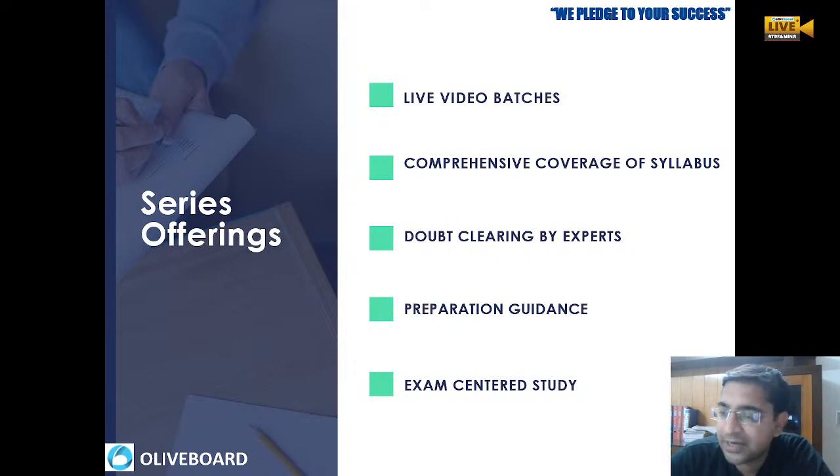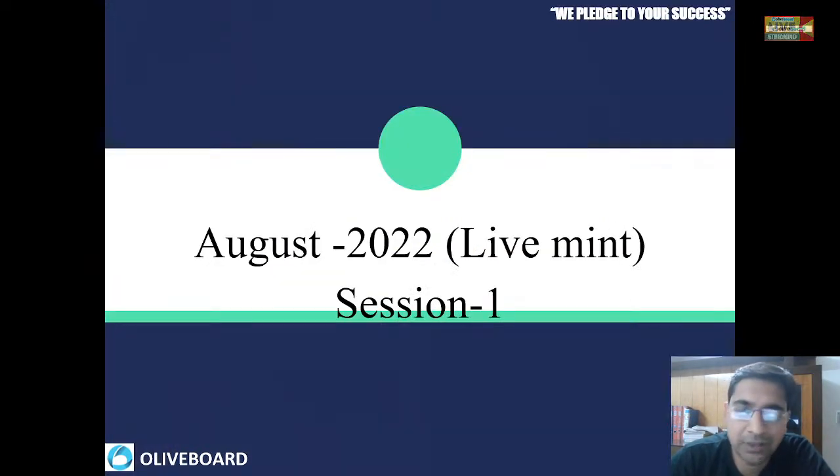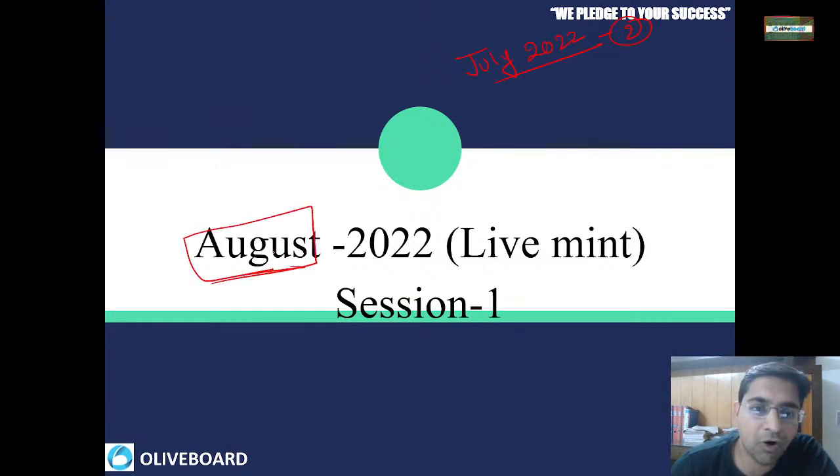As you all know, at Oliveboard we always do the exam-centric study. So the July month we have already finished. July 2022 we have already finished in our two sessions. Now we have started with the August news, the August Livemint news, because we are going to cover the previous 6 months of news. So for August, then September, then October, this is the way we are going to cover.